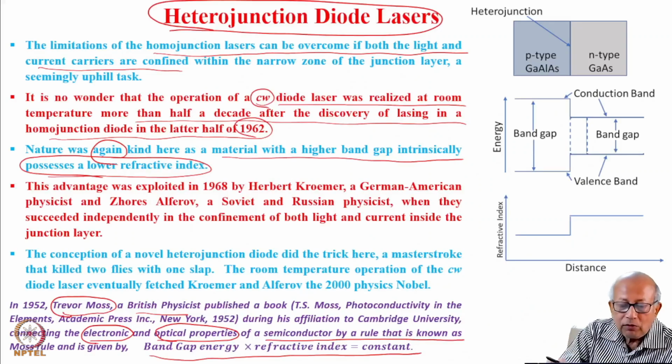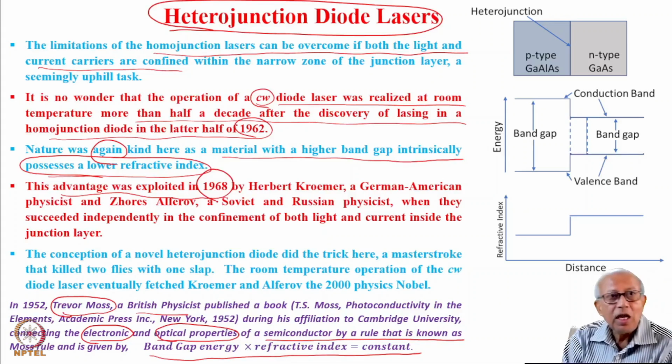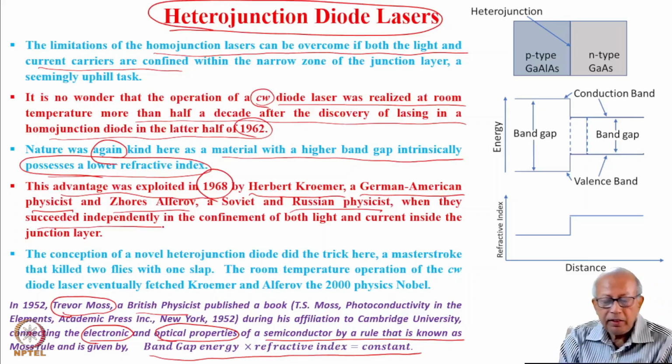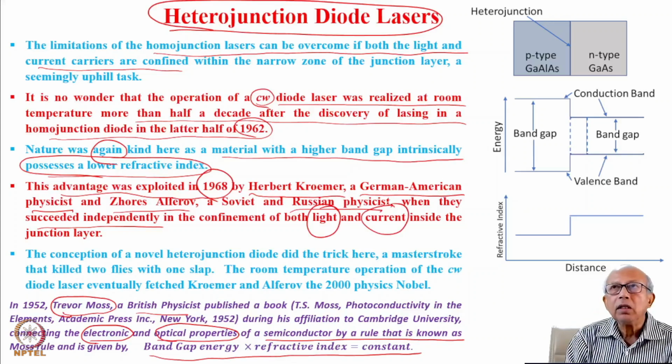And who was the first to exploit it? This advantage was exploited for the first time in 1968 by Herbert Kroemer, a German-American physicist, and Zhores Alferov, a Soviet and Russian physicist, when they succeeded independently in the confinement of both light and current inside the junction.